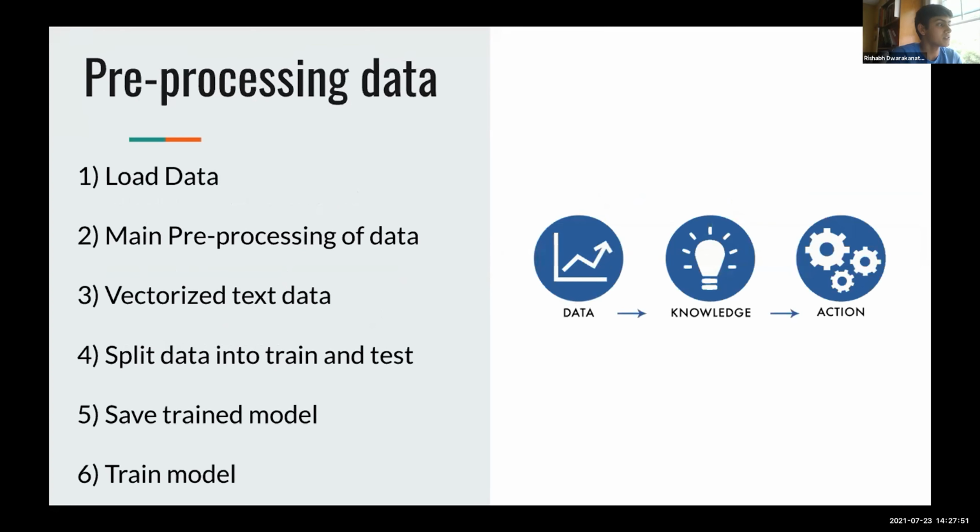After that, we split the data into training and testing. The train test split procedure is used to estimate the performance of machine learning algorithms when they are used to make predictions on data not used to train the model. And after we thoroughly tested all the data, we chose the best model and saved it, and that model became the one we use in our project.